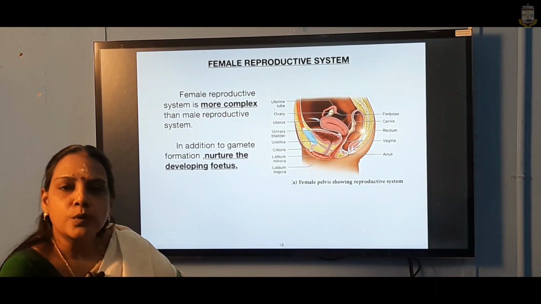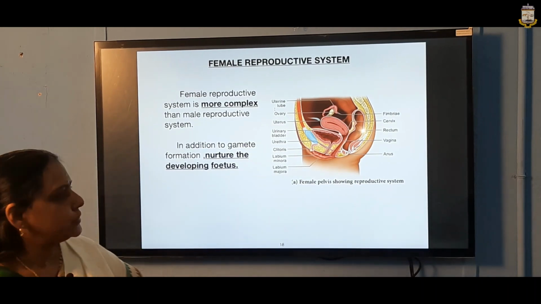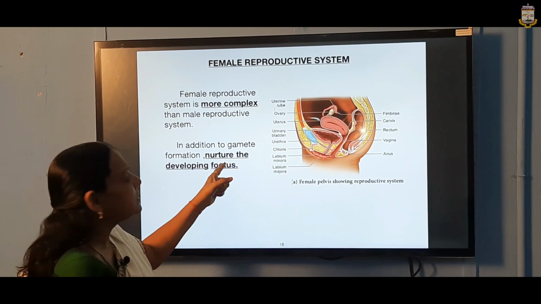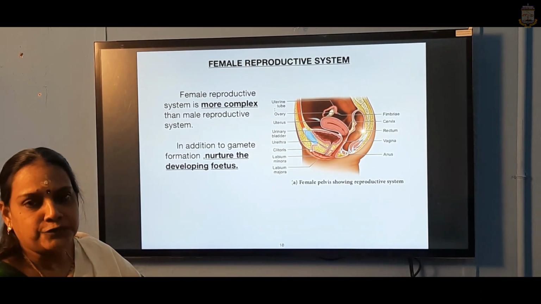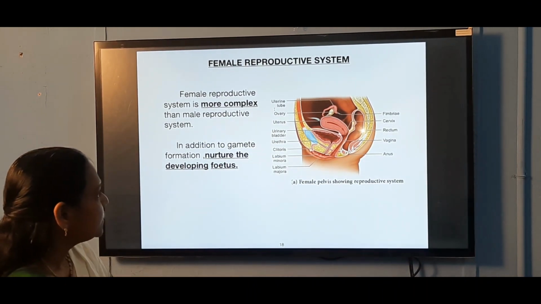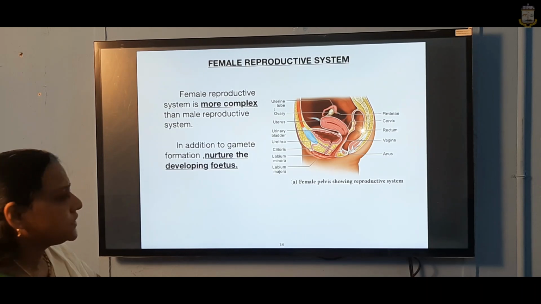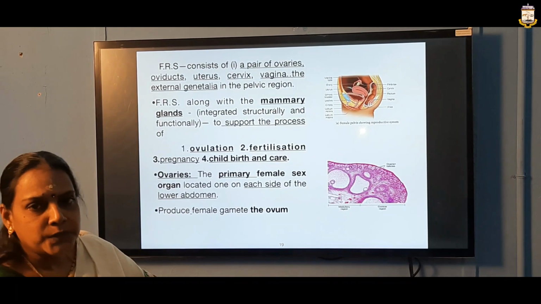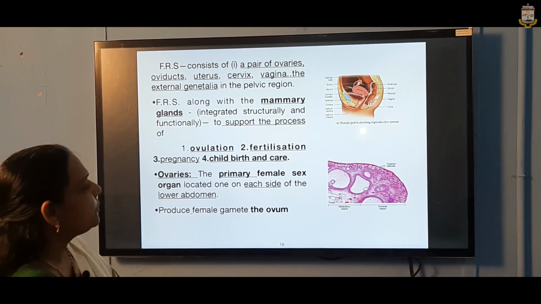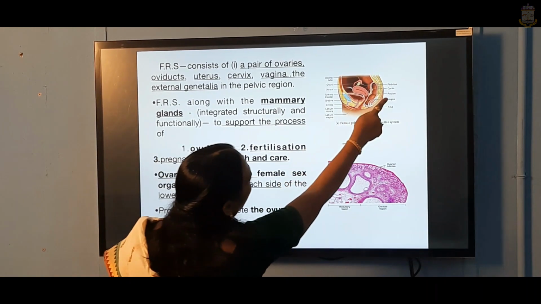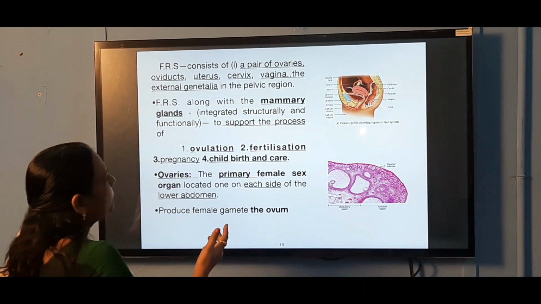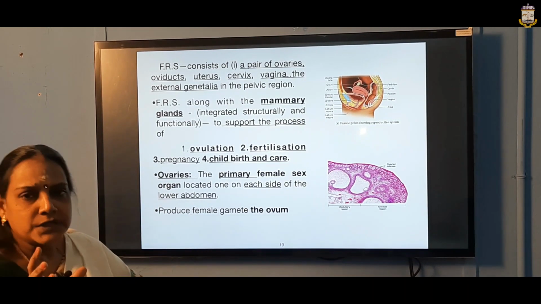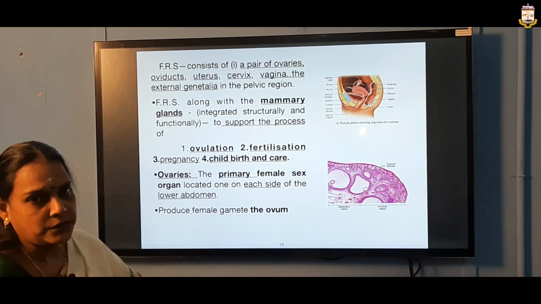Here it is said to be more complex than the male reproductive system. Why? Because it has to nurture the developing fetus in addition to the gamete formation. So, that is why we call it the more complex system. Here the FRS, or the female reproductive system, consists of a pair of ovaries. You can see the ovaries, oviduct, uterus, cervix, vagina and the external genitalia, everything present in the pelvic region.